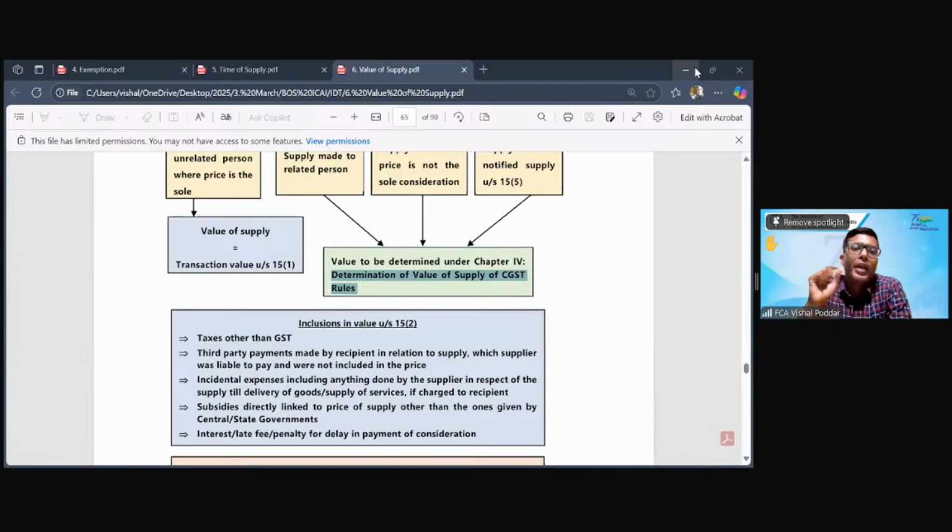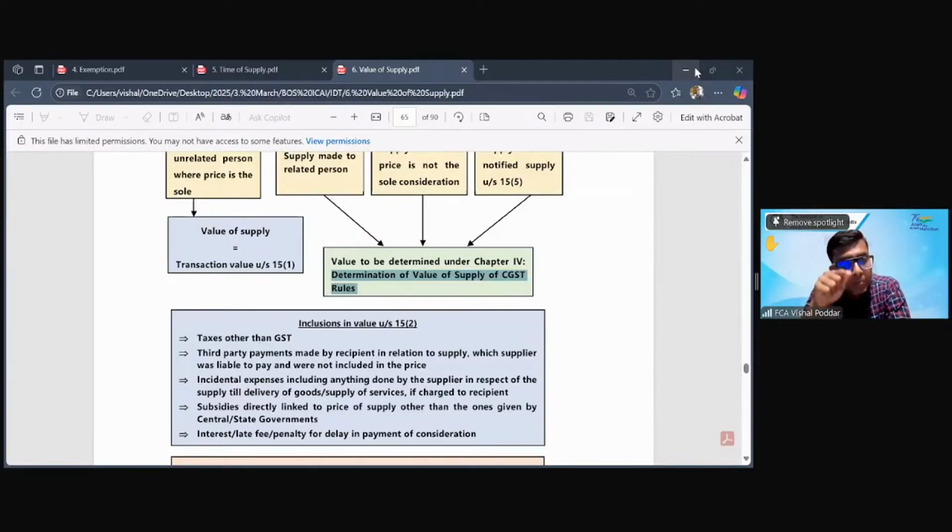On what value do I have to pay tax? Please understand, students, go step by step. Check 15.5. Is there a notified value? No. Second, have I satisfied all the conditions of 15.1? Is there a value? Yes, there is a value, which is not constant, but there is a value. Second, am I related with any of you? Answer is no. Am I taking something separately besides the price which I'm quoting? No. Means my price is the sole consideration. Though somebody I'm charging 10, somebody I'm charging 8, somebody I'm charging 7.5, and somebody I'm charging 6, but all these are my sole considerations. I'm not getting anything else.